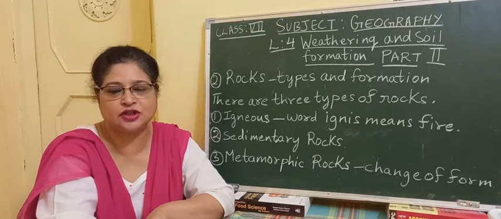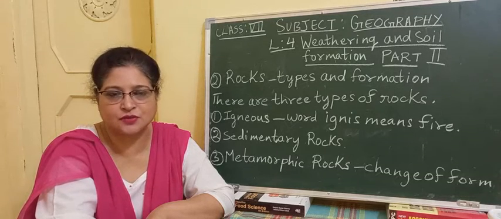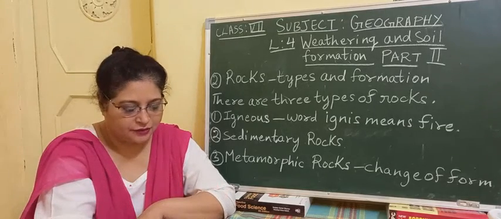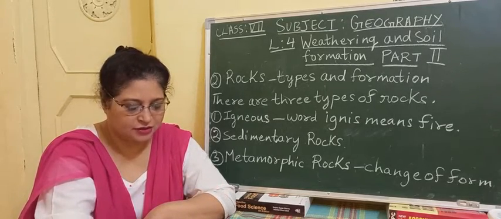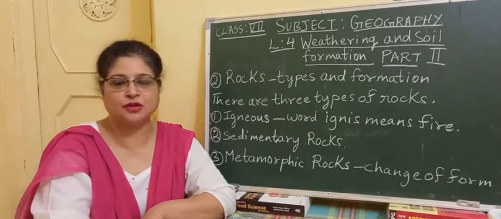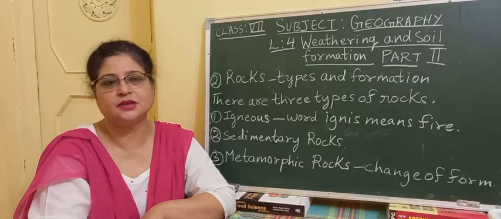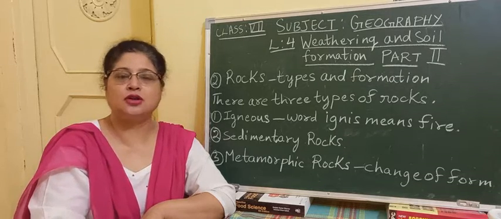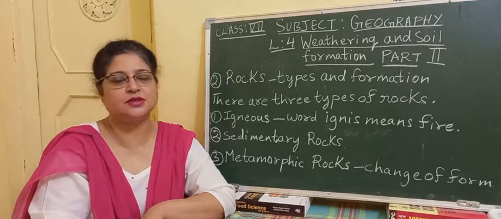So these are the changes, the transformation of these rocks into a different rock. Valuable minerals such as gold and silver are associated with them. So in metamorphic rocks you also find rocks that have gold and silver. So they also contain valuable minerals.